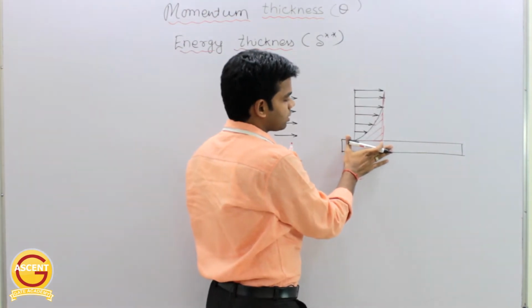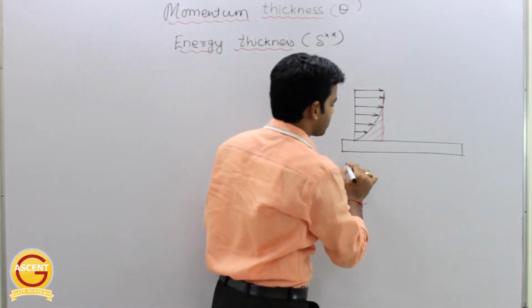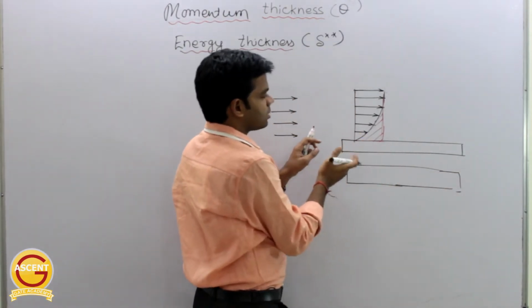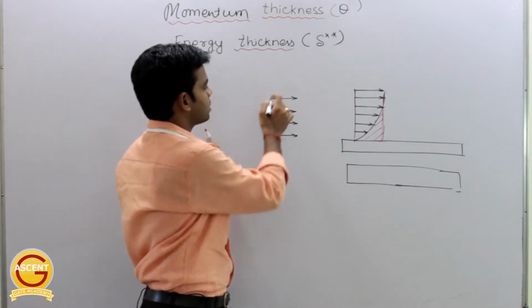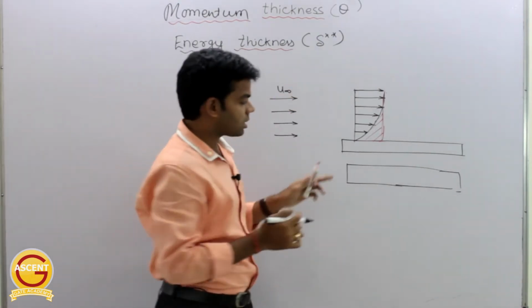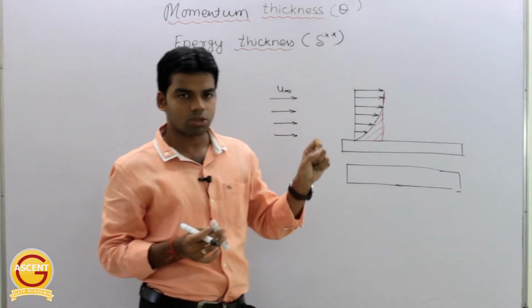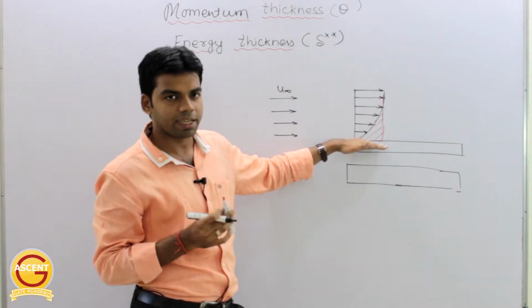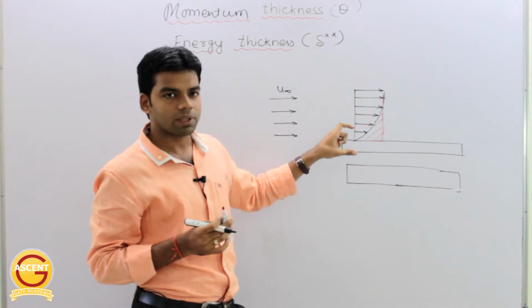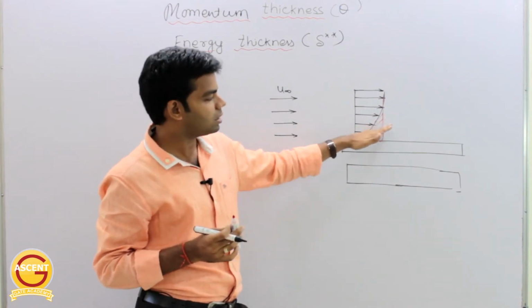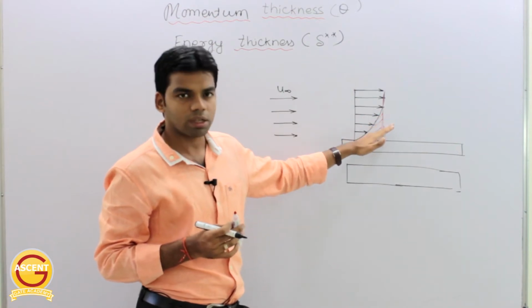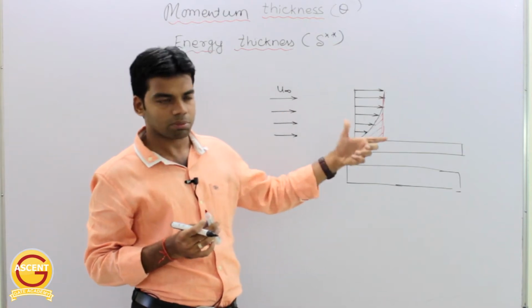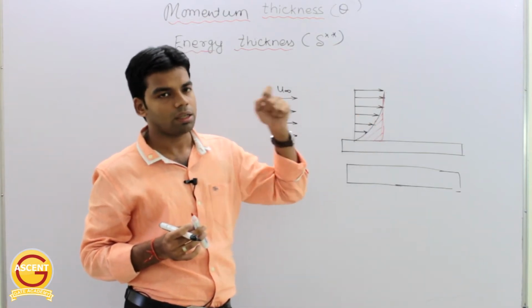So in order to compensate for this, I will have to displace this plate such that in this extra space the air is flowing with velocity same as that of u infinity, this we are assuming. This extra thickness which compensates for the loss of energy because of the boundary layer formation is called the energy thickness, and which compensates for the loss of momentum flux is called the momentum thickness.